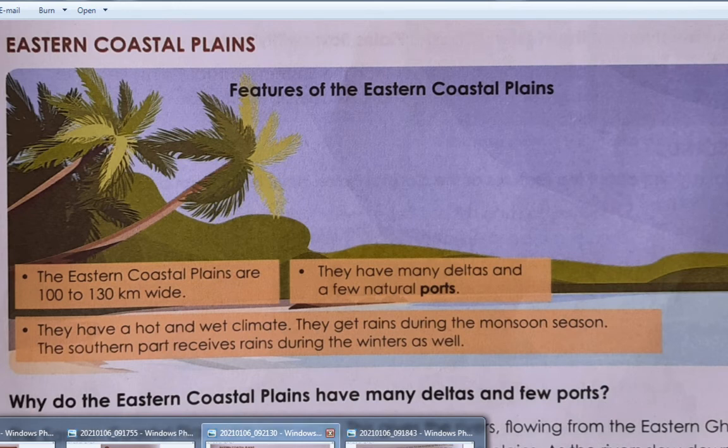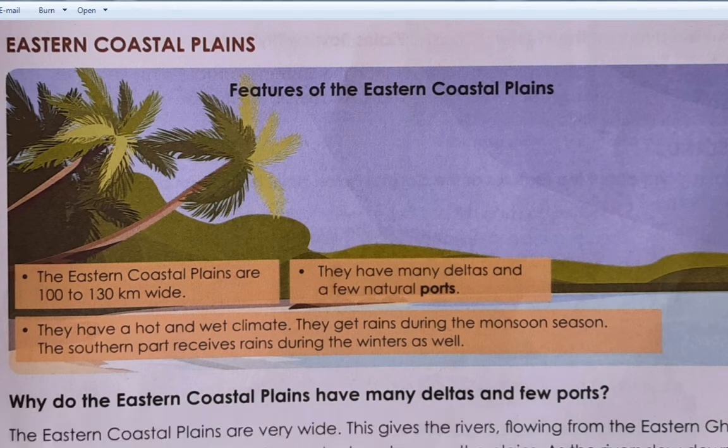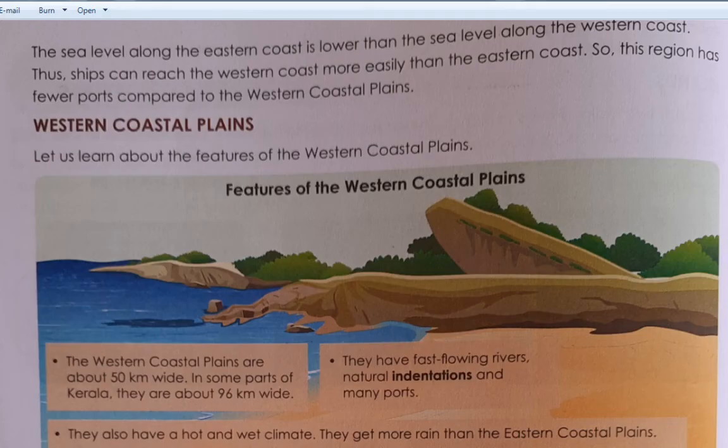Now let us read about western coastal plains. So here are the features of western coastal plains. The western coastal plains are about 50 km wide. In some parts of Kerala, they are about 96 km wide.